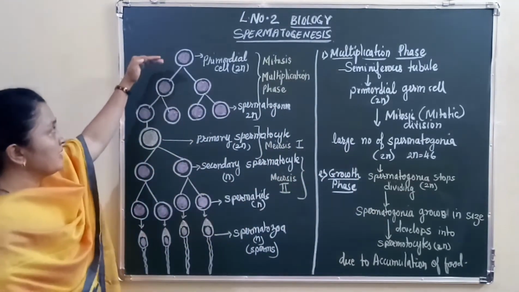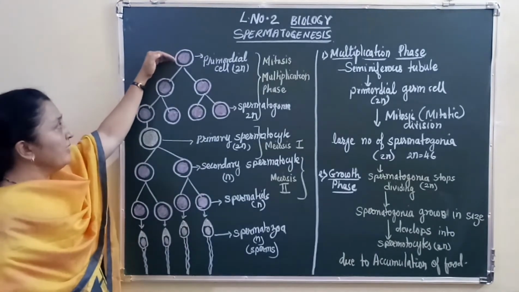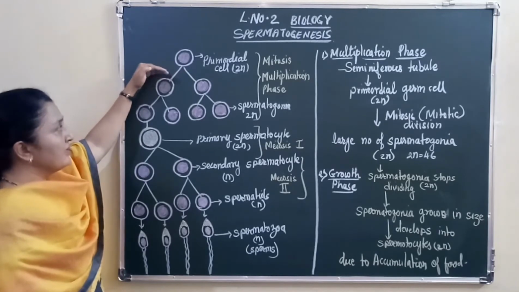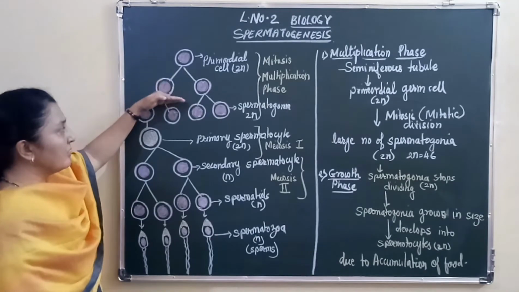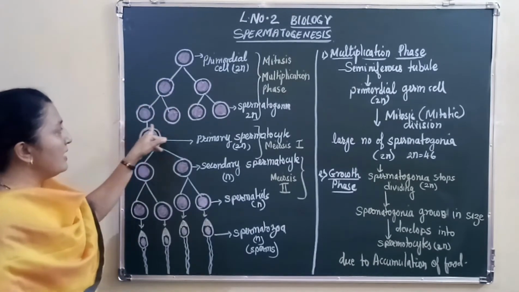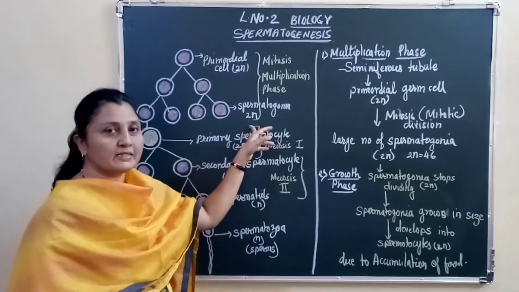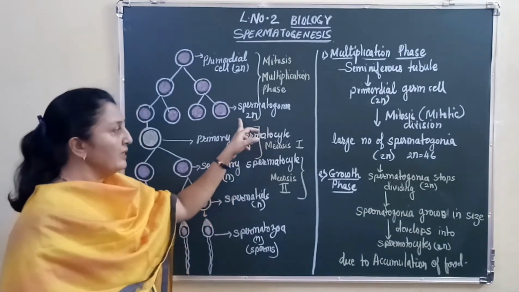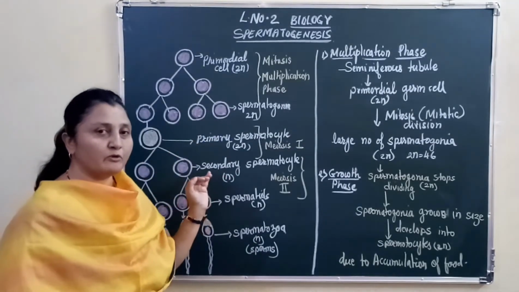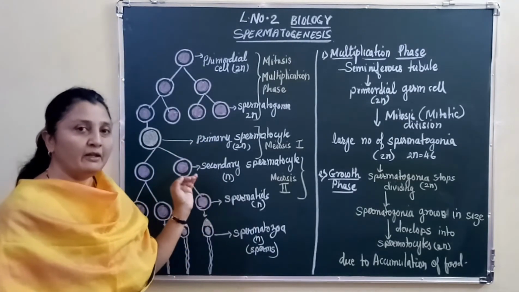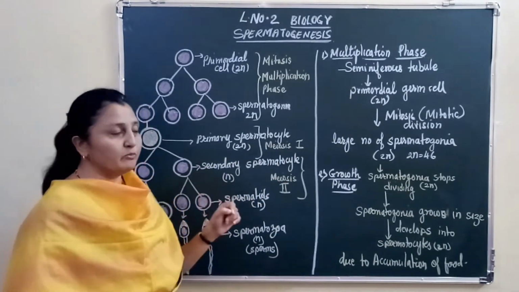So let us try to understand. These are the primordial cells of the seminiferous tubule. They undergo mitosis. These cells again undergo mitosis, and regularly after undergoing mitosis, a large number of diploid spermatogonia cells are formed. So all these spermatogonia have a diploid number of chromosomes, that is n plus n, that is 23 plus 23, that is 46 chromosomes.